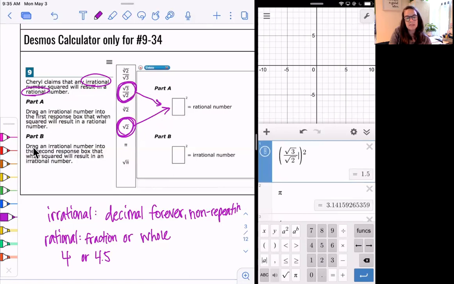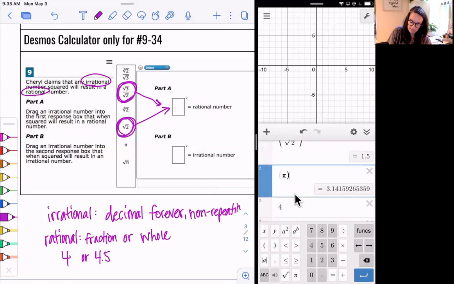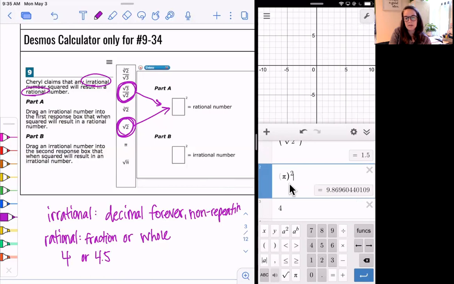For part B, it says drag an irrational number, these are all irrational numbers, into the second response box that when squared will result in an irrational number. So basically they're saying if you square it, it won't fix the problem. So pi squared, let's check out what happens to pi when we square it. When we square pi, it's still an irrational number. It's not repeating, it's going on forever and ever. So we could say, okay, I could take pi and put it in there, right?